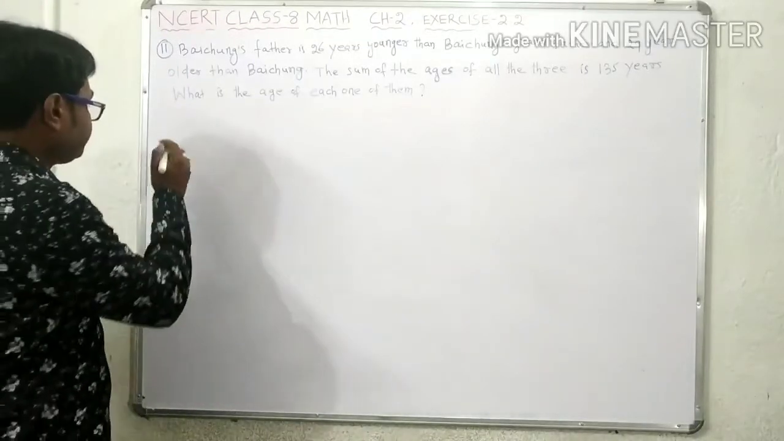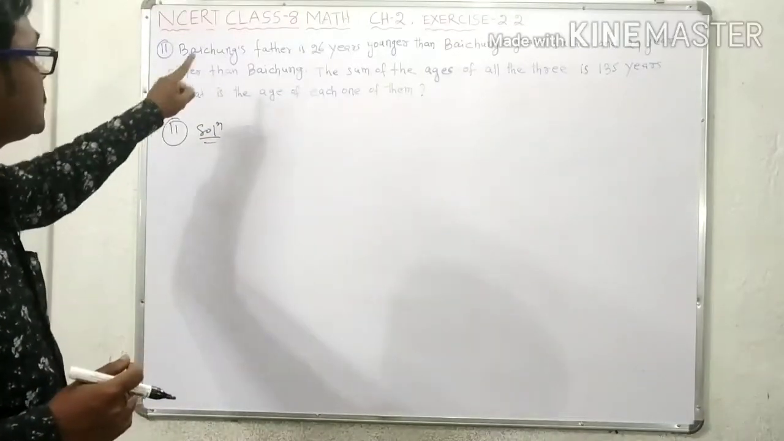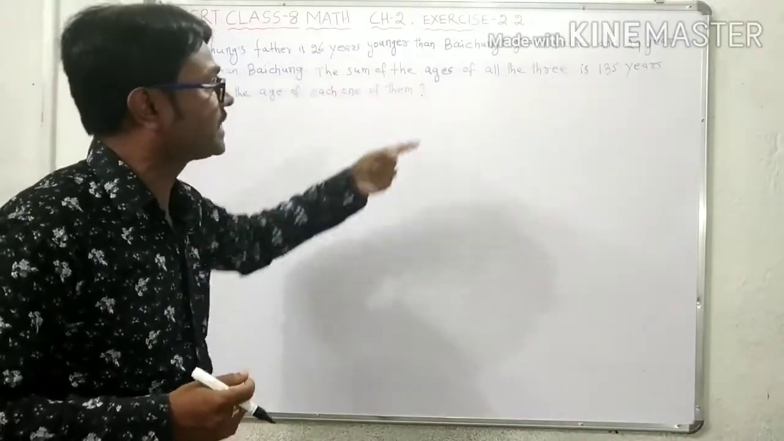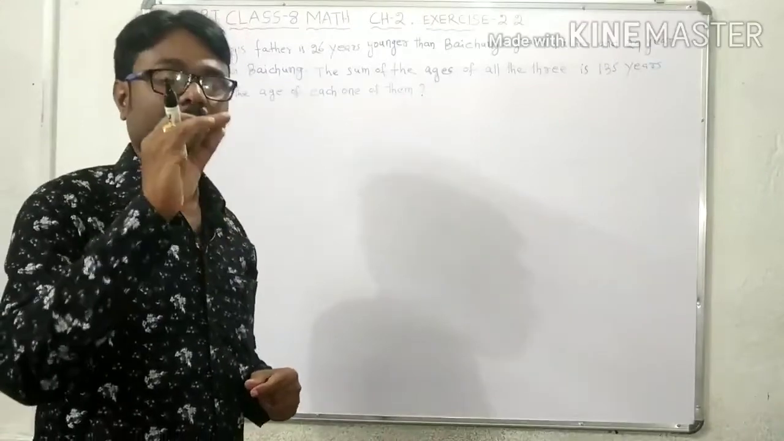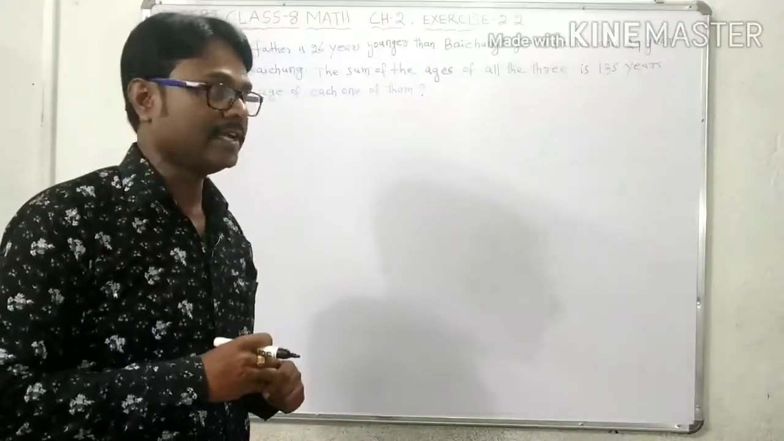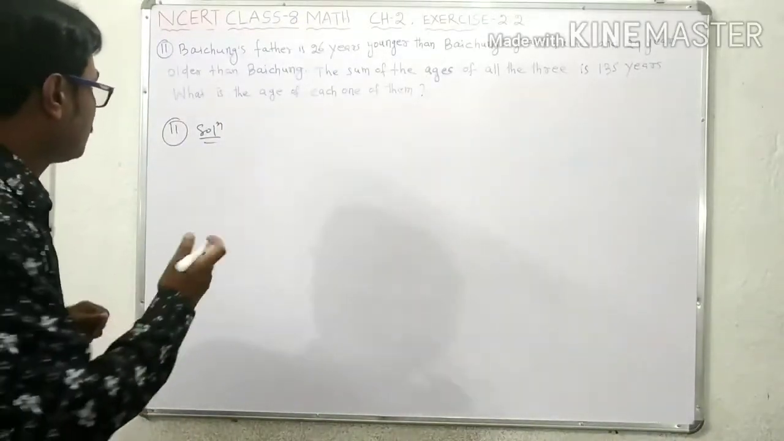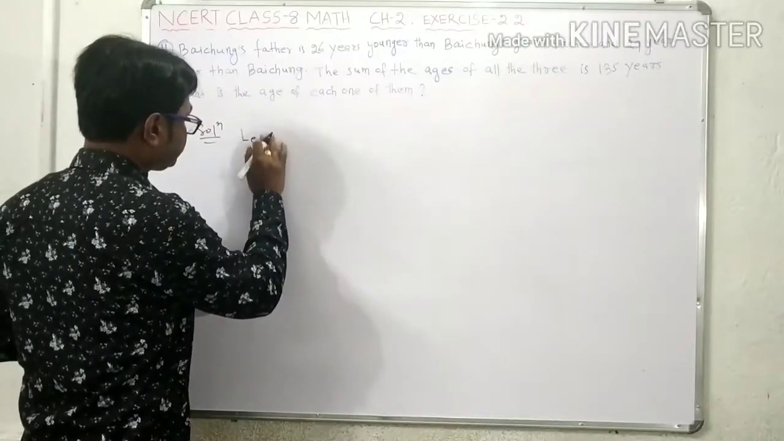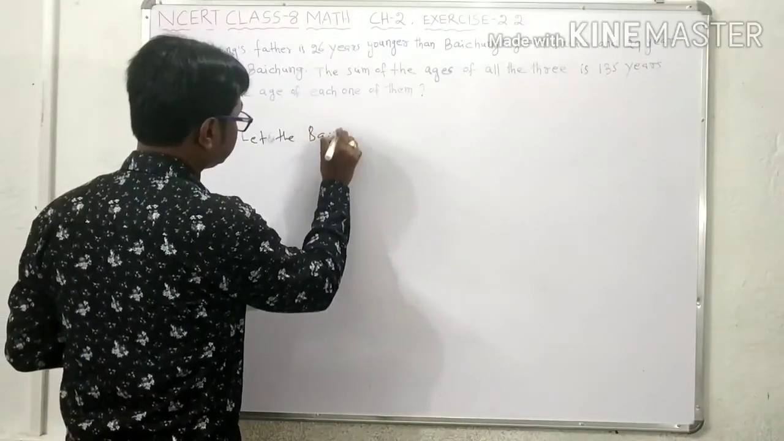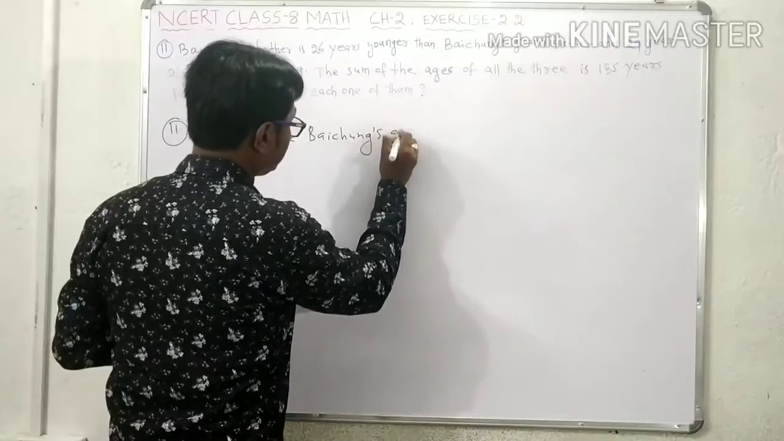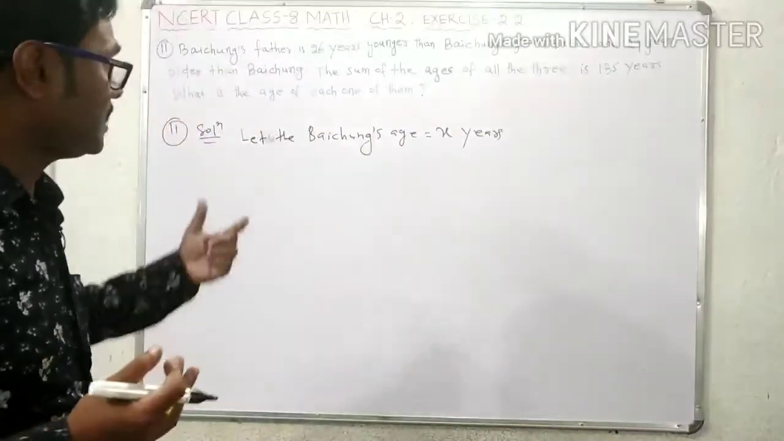Okay, so see here, student, try to understand. Baichung's father is 26 years younger than Baichung's grandfather and 29 years older than Baichung. That means three persons are there: Baichung, Baichung's father and Baichung's grandfather. So it will be better to take the age of the younger one, Baichung, first. Let Baichung's age be x years.